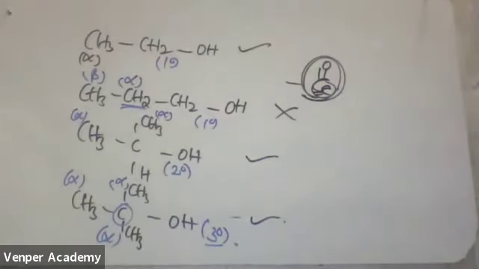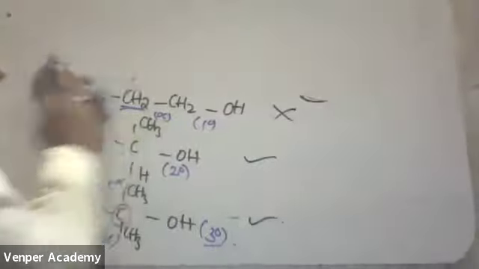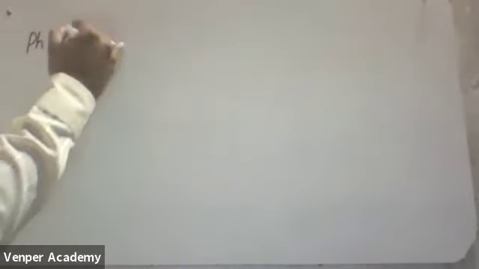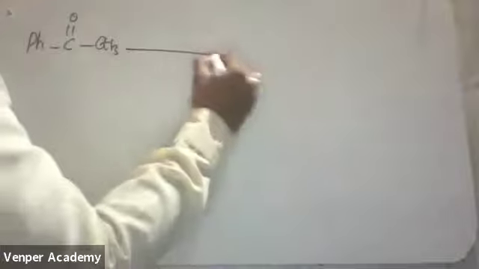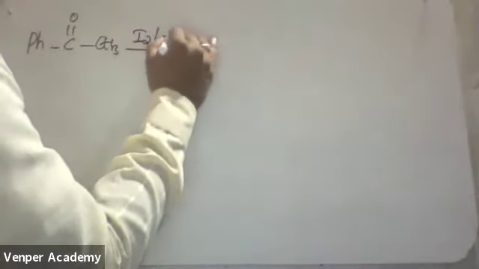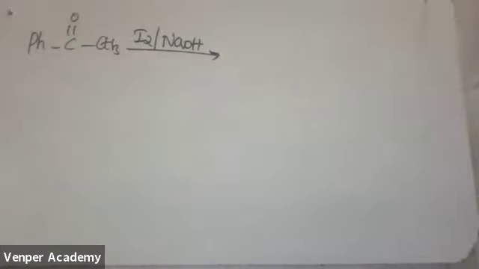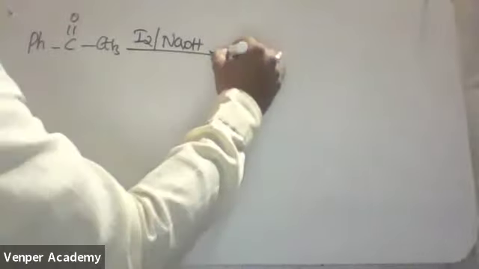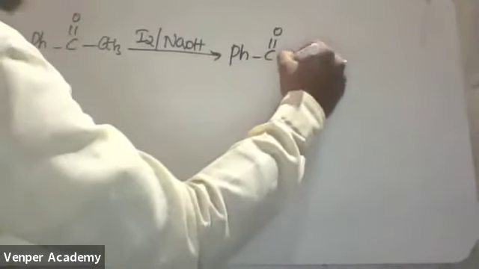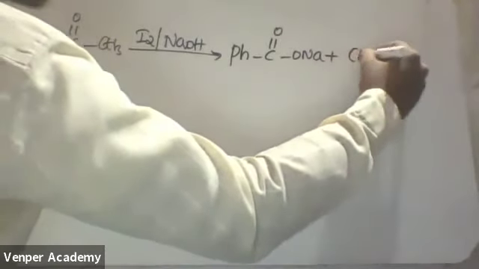First, the mechanism of the haloform test. Write the reaction: R-C=O-CH3. How to identify this haloform reaction is simple; they give I2 by NaOH. If I2 by NaOH is given, your product is very simple: R-C=O-ONa plus CHI3.